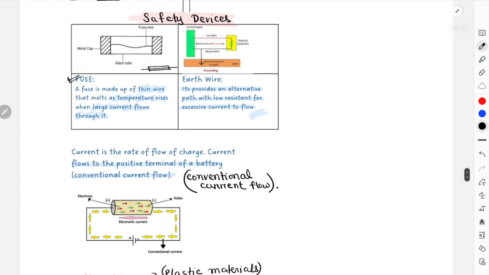After this, there are two types of circuit that you need to understand: complete circuit and incomplete circuit. So let's draw a complete circuit over here.